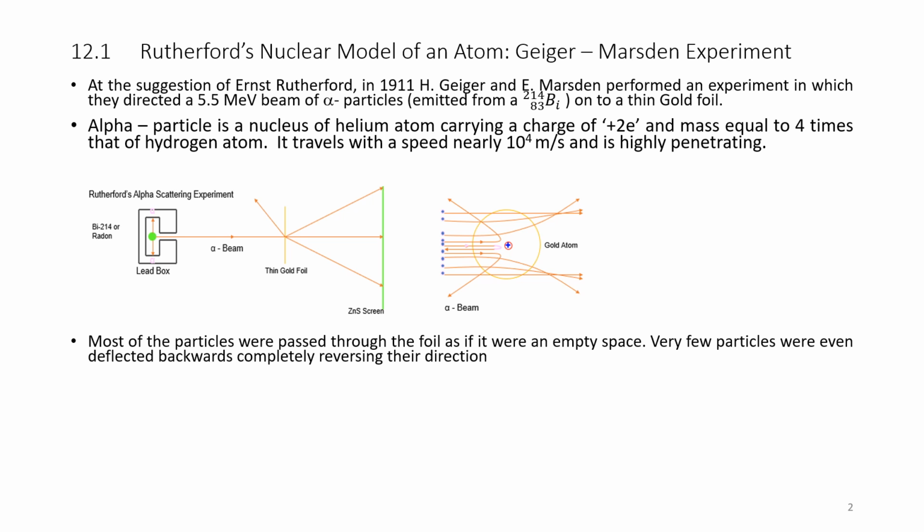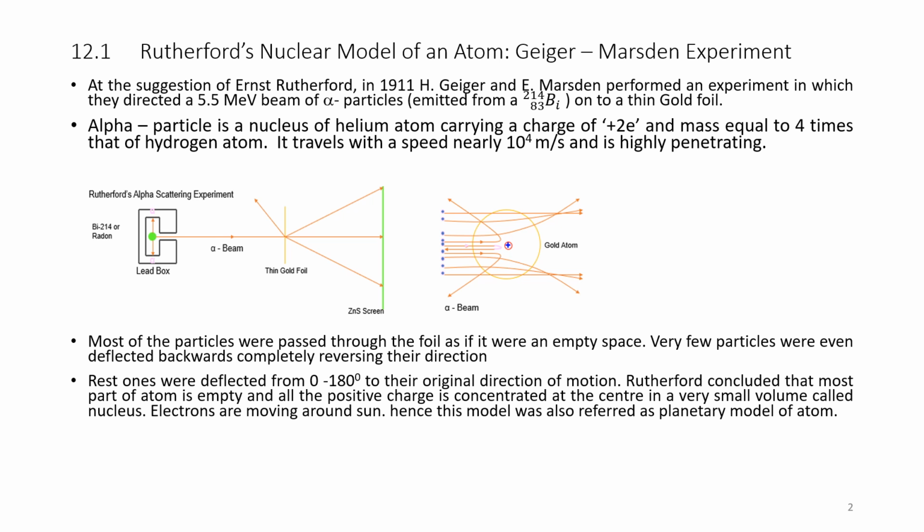So, I will read again. Most of the particles passed through the foil as if it were empty space. Very few particles were deflected backwards completely, reversing their direction. Some, you see, are reversed. The rest of the alpha particles were deflected from 0 to 180 degrees to their original direction of motion. This was the direction of motion, and they were deflected from 0 to 180 degrees.